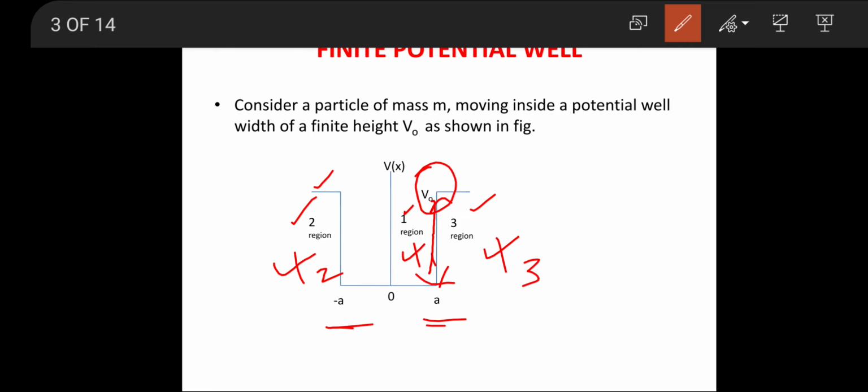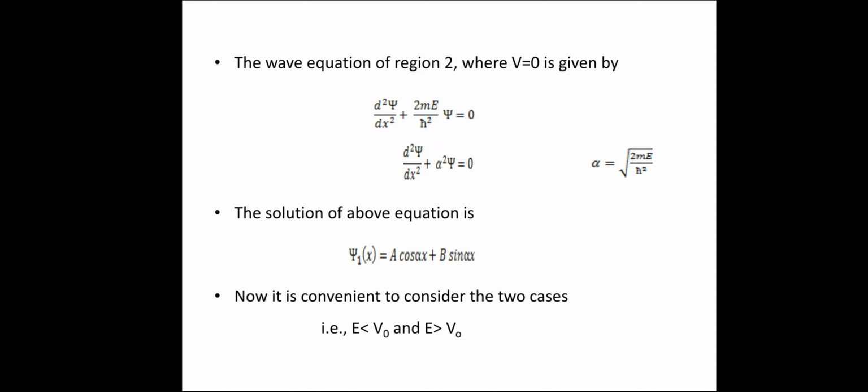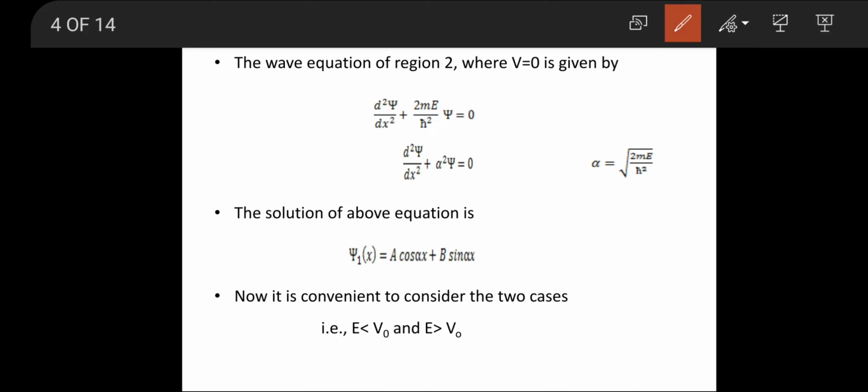So in order to get the eigenvalues and eigenfunctions of this particular finite potential well, we are proving it by considering Schrodinger's time-dependent wave equation. Therefore, the wave equation for that particular region where V equals 0 is given by d square psi by dx square plus 2mE by h cut square into psi equal to 0.